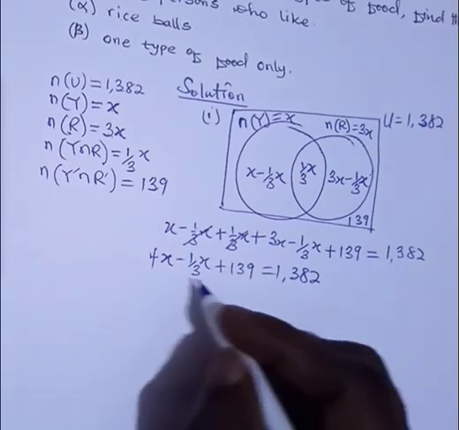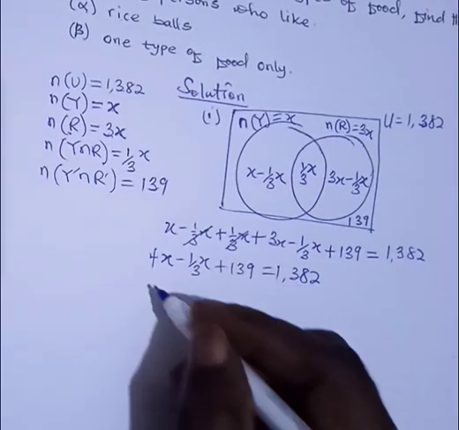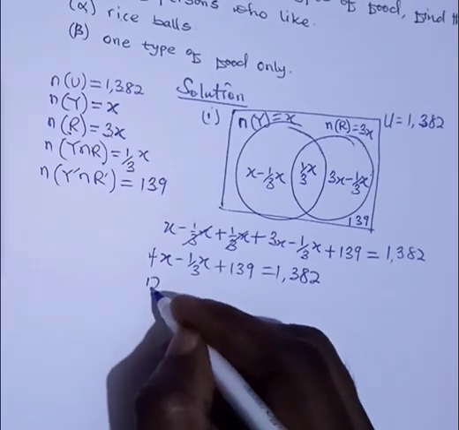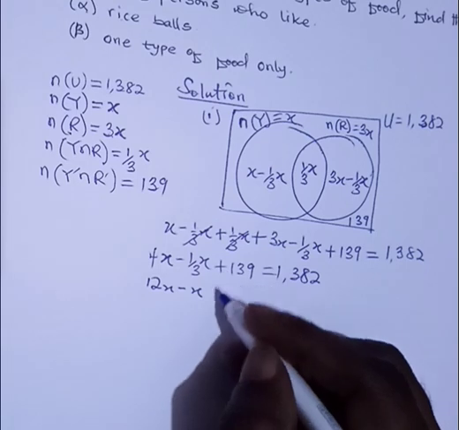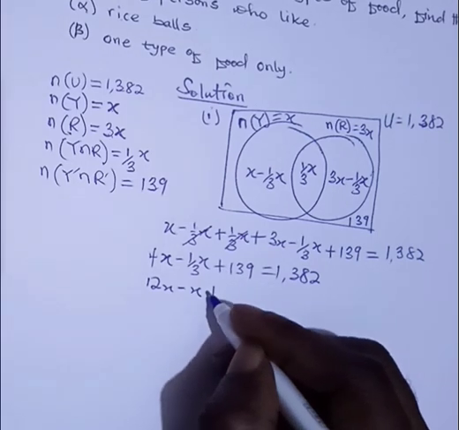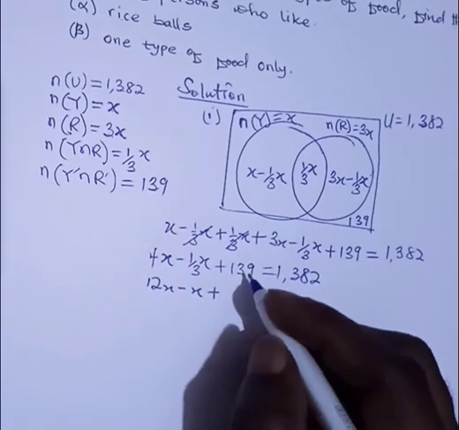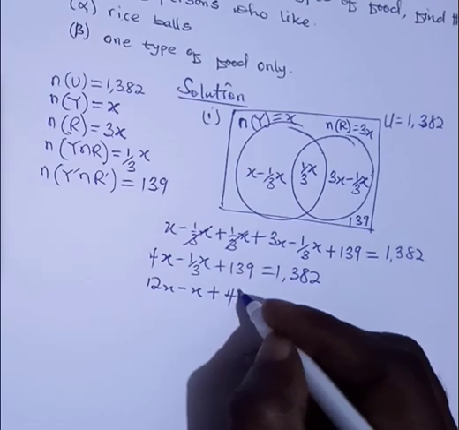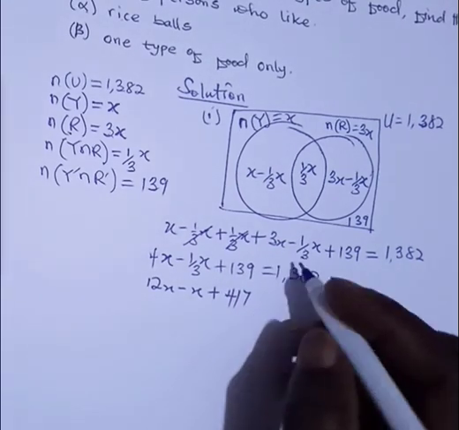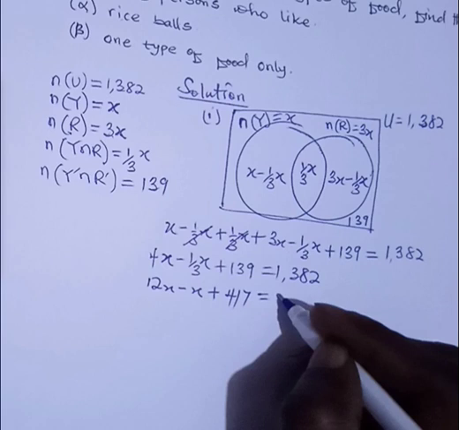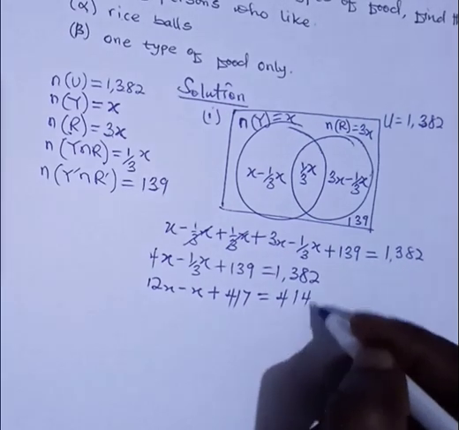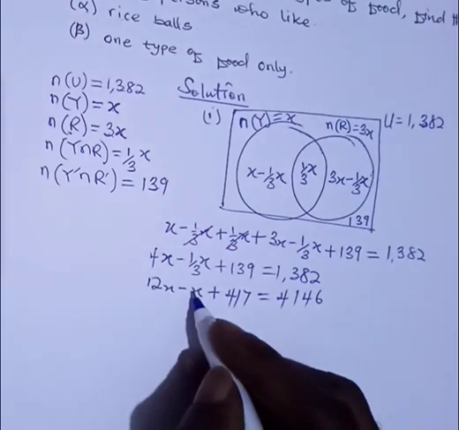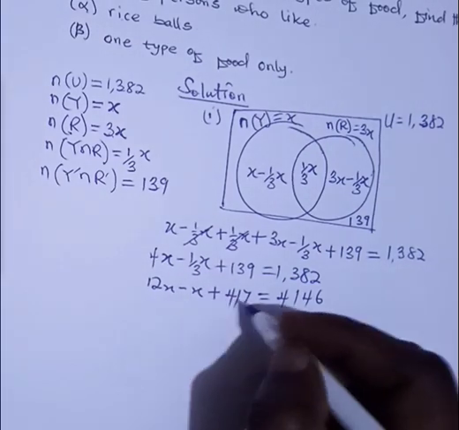12x minus x plus 417, which is equal to 4146. So if we subtract this from this, let's group items.